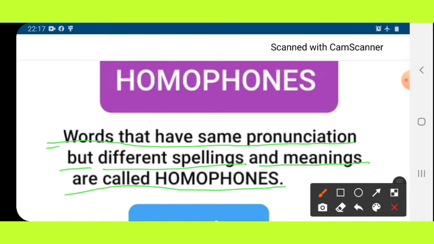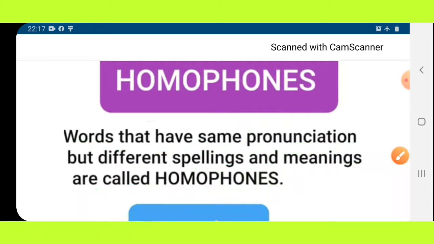Words that have the same pronunciation but different spelling and meaning are called homophones. Meaning, those whose pronunciation is the same but spelling or meaning is different, they are the homophones.